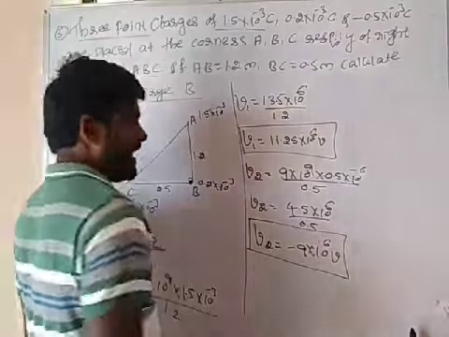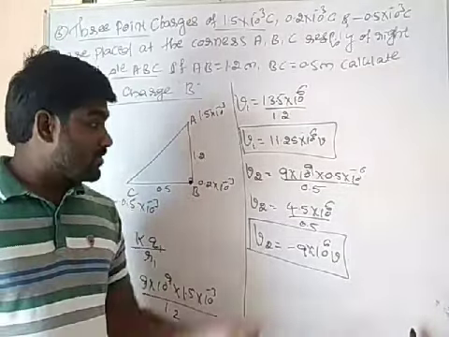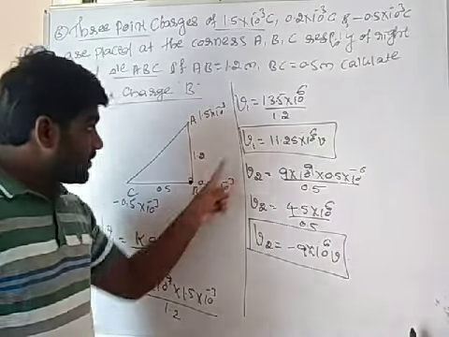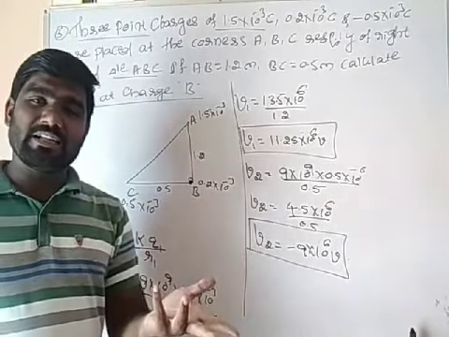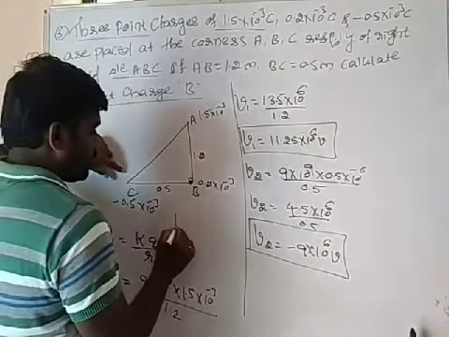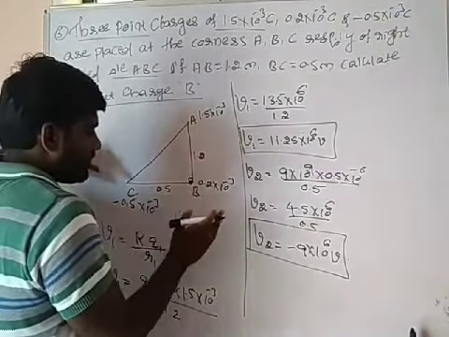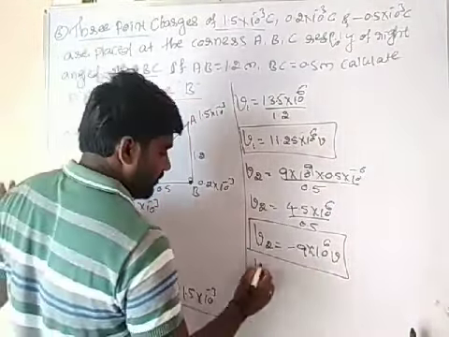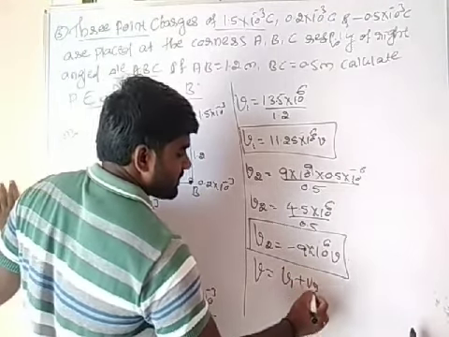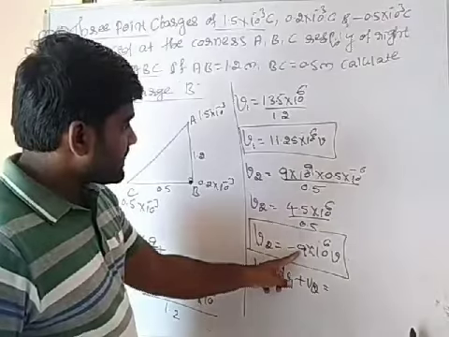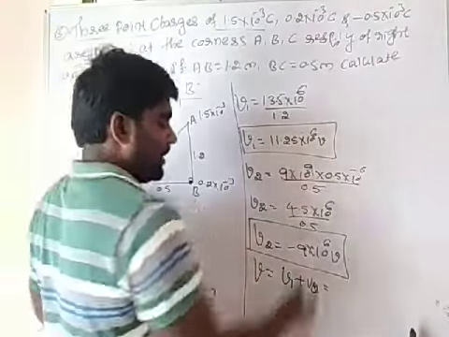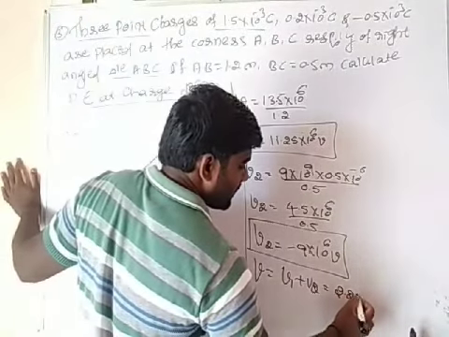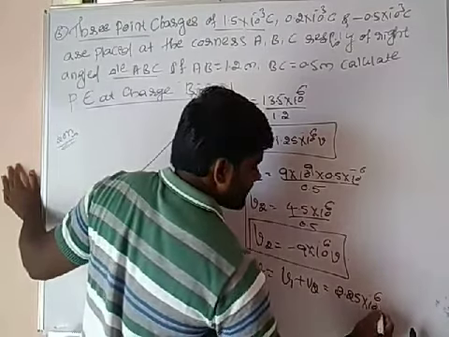Okay, V1 I had calculated, similarly V2 I had calculated. So what will be the total potential? Adding these two, V is equal to V1 plus V2. So it is minus 9, plus 11.25. V1 plus V2, we are finally getting 2.25 into 10 to the power 6 volt.